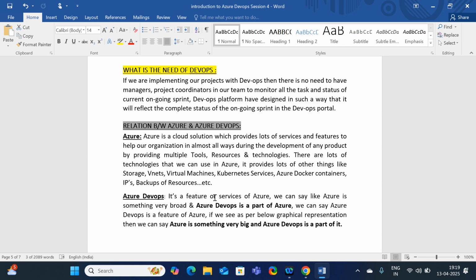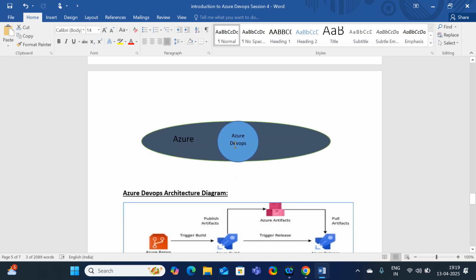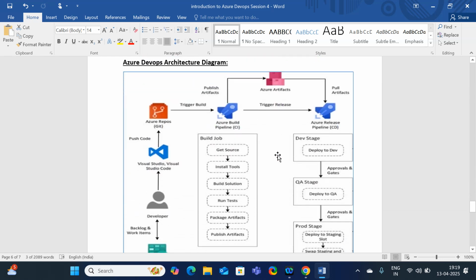Here, we are going to make some kind of communication or connection between the Azure DevOps portal and the Azure portal. Whenever I push the code into the Azure DevOps portal, it is going to build the code, test the code, and release the code. And once the code has been released, it will be successfully deployed over the resources which I have created over Azure. As I told you, Azure DevOps is a part of Azure. Fine. Let us see the Azure DevOps architecture diagram.